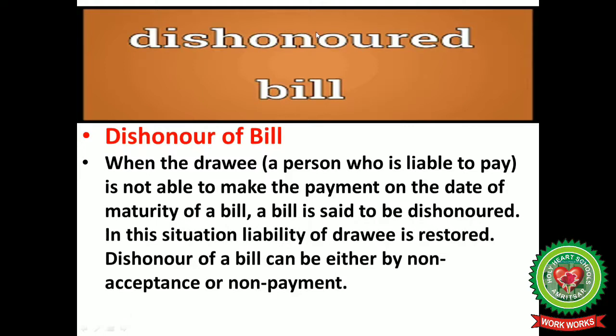Dishonor of a bill can be either by non-acceptance or by non-payment. That is, if the person who is liable to pay the money is not accepting the bill, not agreeing that he is liable to pay, moreover he is not making actual payment on the stipulated date, at that time dishonor of bill takes place.